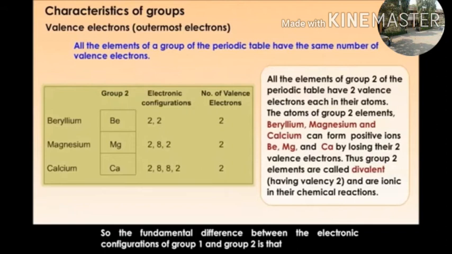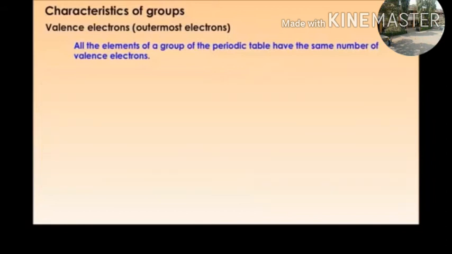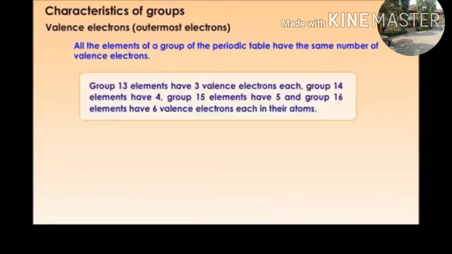So the fundamental difference between the electronic configuration of group one and group two is that group one elements have one valence electron in their atoms, whereas group two elements have two valence electrons in their atoms. Group 13 elements have 3 valence electrons each. Group 14 elements have 4, group 15 elements have 5 and group 16 elements have 6 valence electrons each in their atoms.